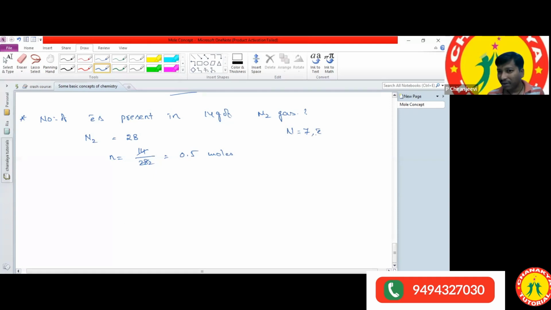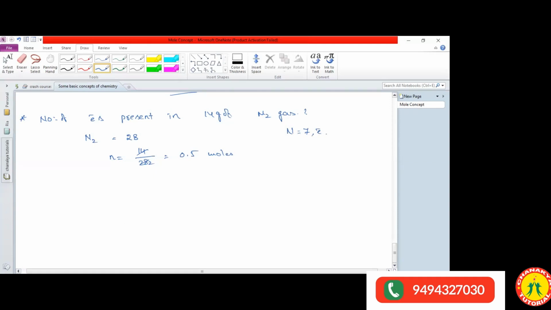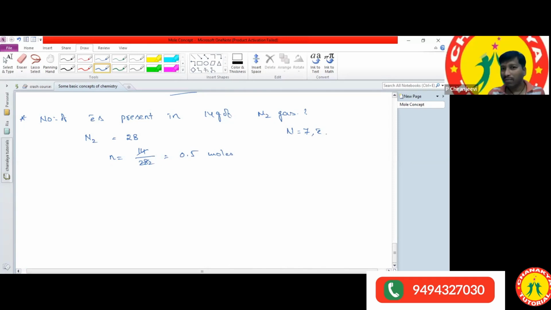So it contains equal number of electrons and equal number of protons. Like that, if one nitrogen atom contains 7 electrons, then what about the nitrogen molecule? The total number of electrons present in a nitrogen molecule.